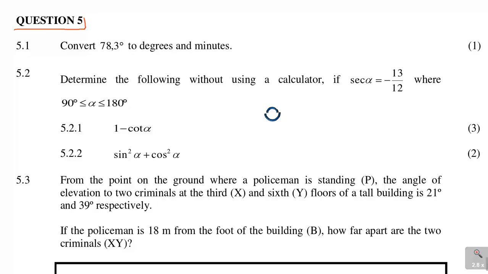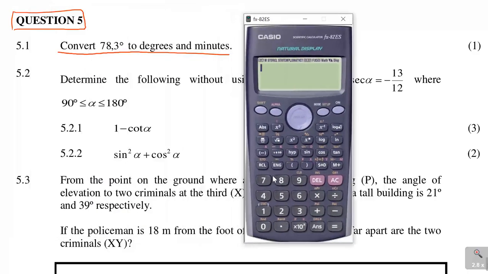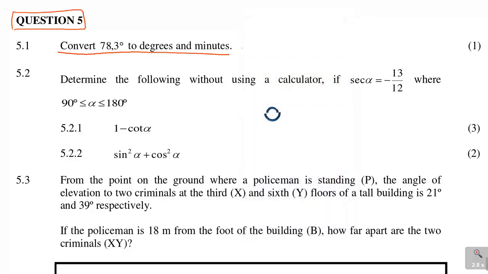Now question 5, it's more of a trick here. The first one says convert 78.3 degrees to degrees and minutes. It's 1 mark. The calculator can quickly do that. You just say 78.3, and then it will be degrees, then you say equal to, there is the answer. It is 78 degrees 18 minutes. That's all.